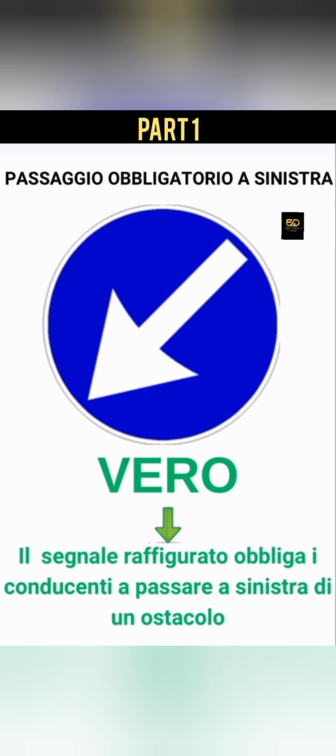So let's check one of the questions that are here. What we did here was that we attached one vero to this sign. Il segnale raffigurato obbliga i conducenti a passare a sinistra di un ostacolo. Yes, it is true, because it's asking you as a driver to pass through the left side of an obstacle.